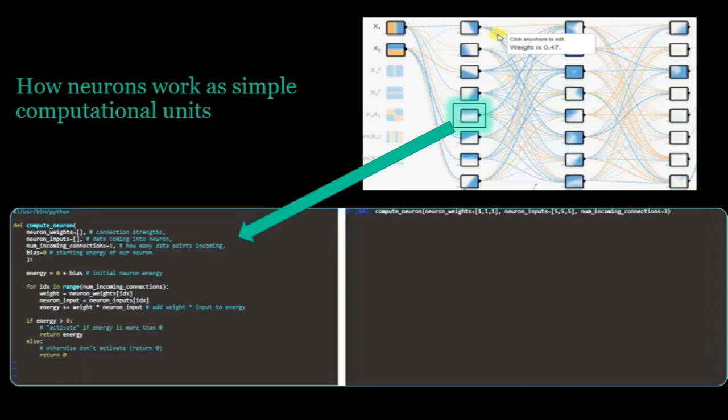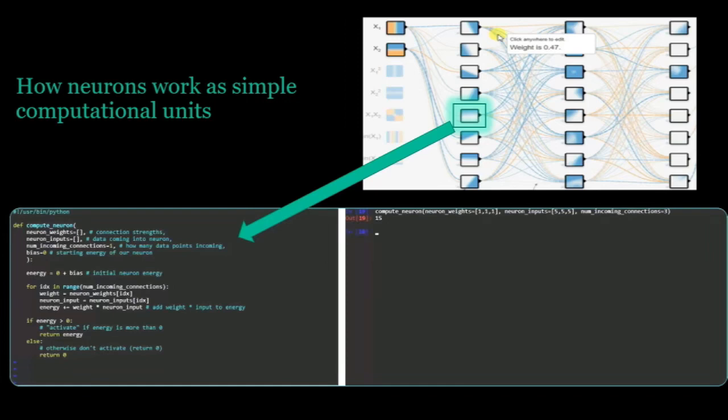Computes its output value by, for each one of the inputs, taking the weight of that connection and multiplying it by the input. So if the weight is 5... I'm actually going to compute a few neurons here. I'm not sure how visible this is to you guys. The text is kind of small. This Python code, it's like 30 lines. It's all the code you need to compute a neuron's activation, right?